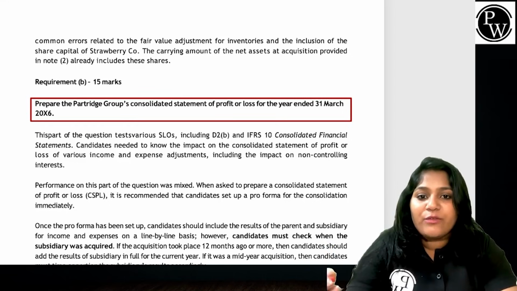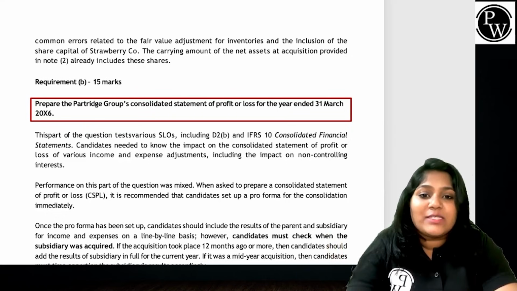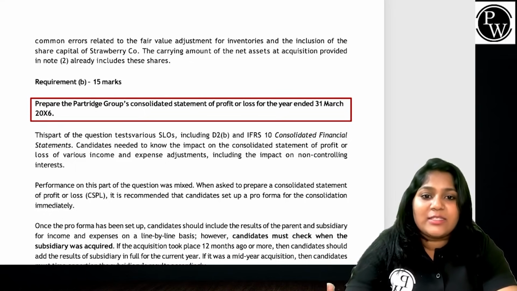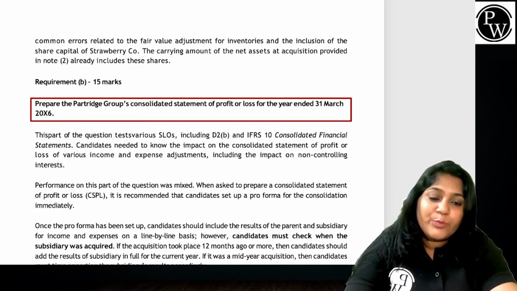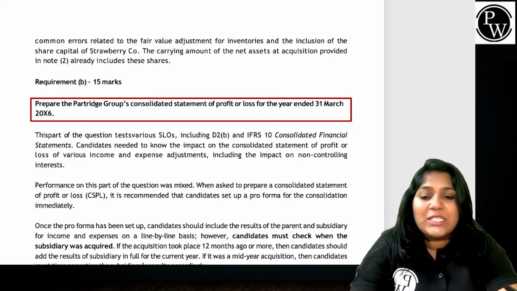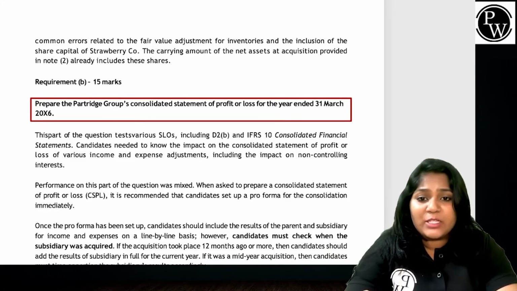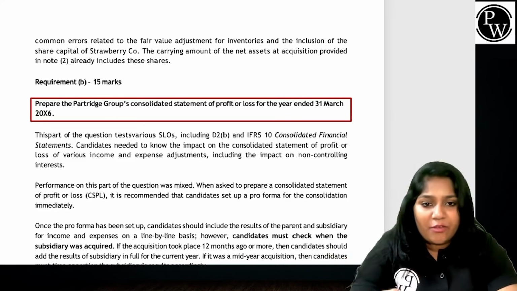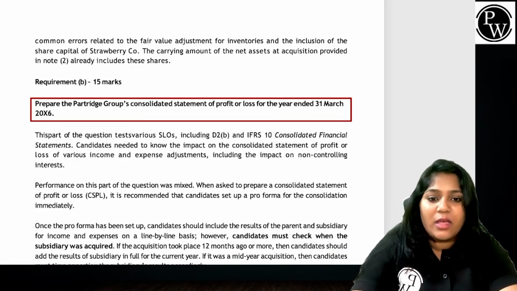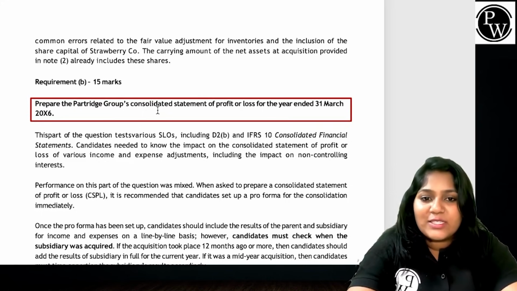So performance on this part of the question was mixed, where a few were able to do it, and a few were not. It is always recommended that candidates set up a pro forma. What is a pro forma? A format for the consolidation, immediately. Once the pro forma has been set up, candidates should include the results of the parent and subsidiary for income and expenses on a line by line basis. However, candidates must check when the subsidiary was acquired. If it is 12 months, then 12 months. If it is 6 months, then you consider only 6 months.